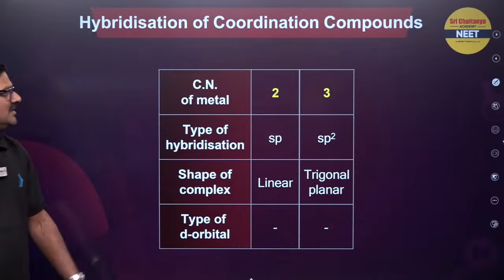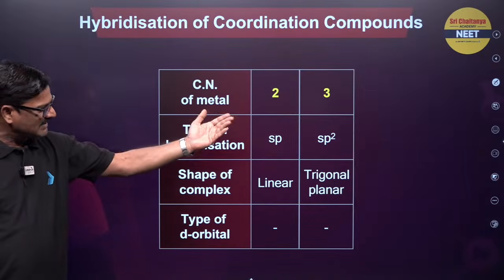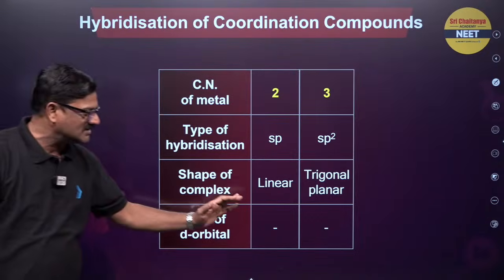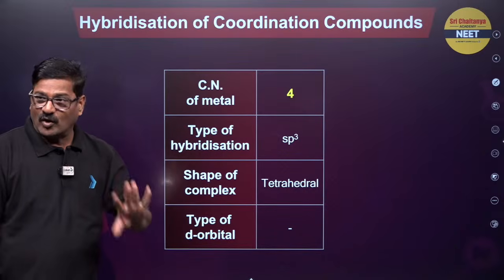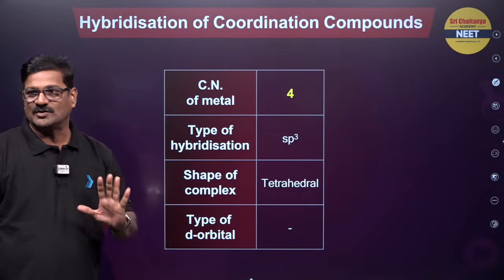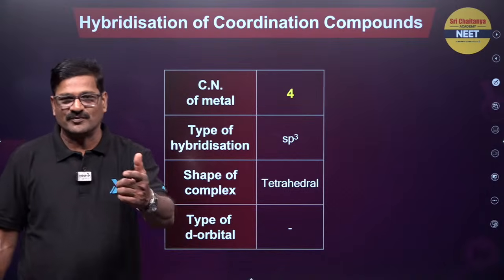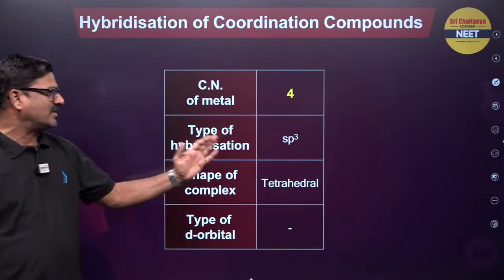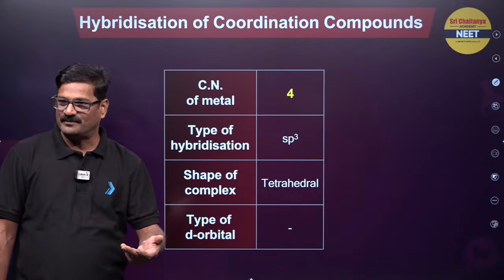Now look at this. If the coordination number is 2, the type of hybridization is sp. If it is 3, sp2, the shape is going to be linear or trigonal. Generally with this kind of hybridization we don't see common examples. If it is going to be coordination number 4, it could be either tetrahedral or square planar. So that makes the basic difference and a lot of confusion for our students. So students, I am going to remove that confusion, and let us see this type of hybridization is sp3, it is tetrahedral. So in that, the d orbital is not used.